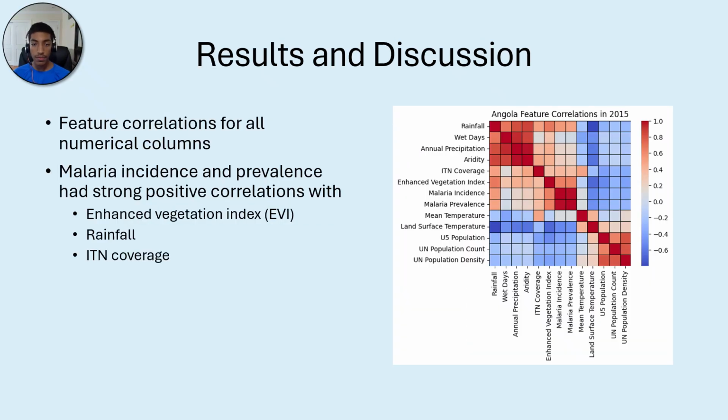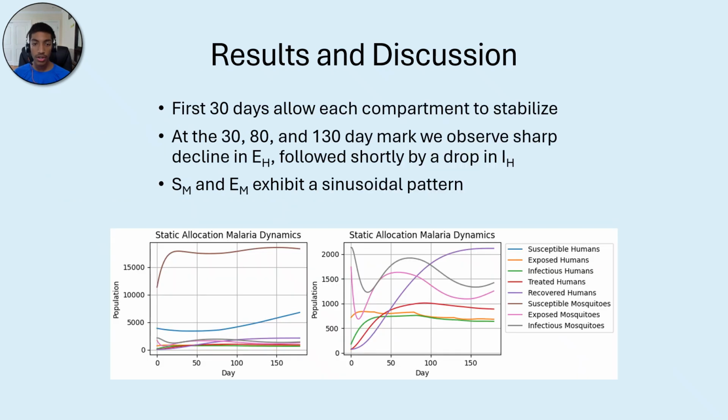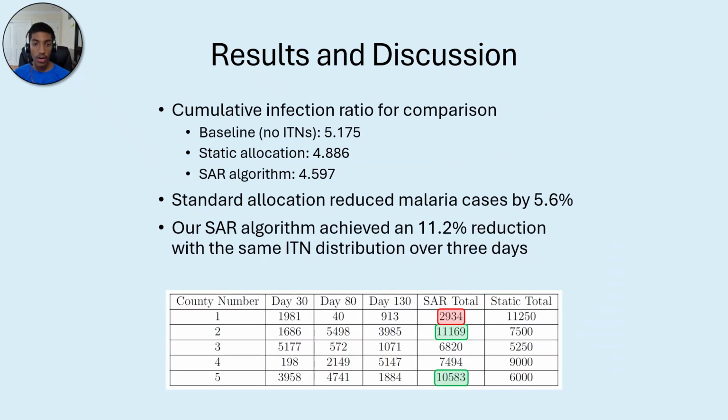Here, we observe correlations between malaria prevalence, environmental conditions, and population factors. This chart shows sharp drops in exposed and infected humans after our mass distribution campaigns. Our SAR algorithm doubled the number of malaria cases prevented compared to static allocation with the same total number of ITNs.